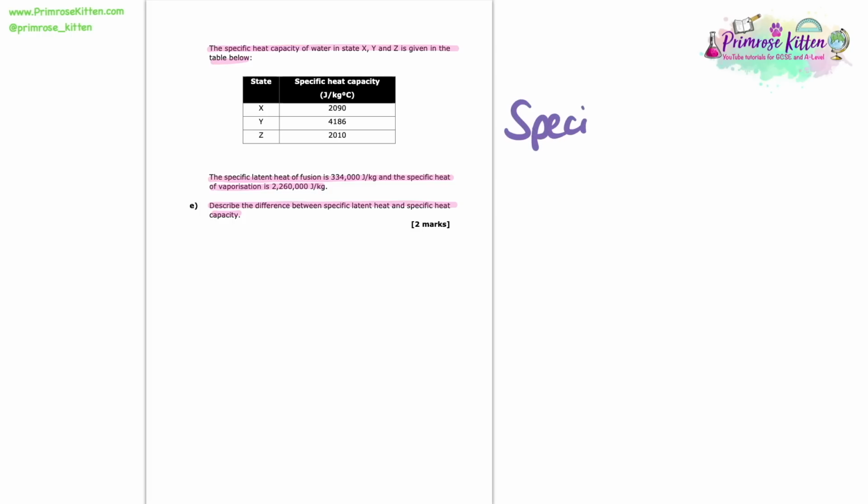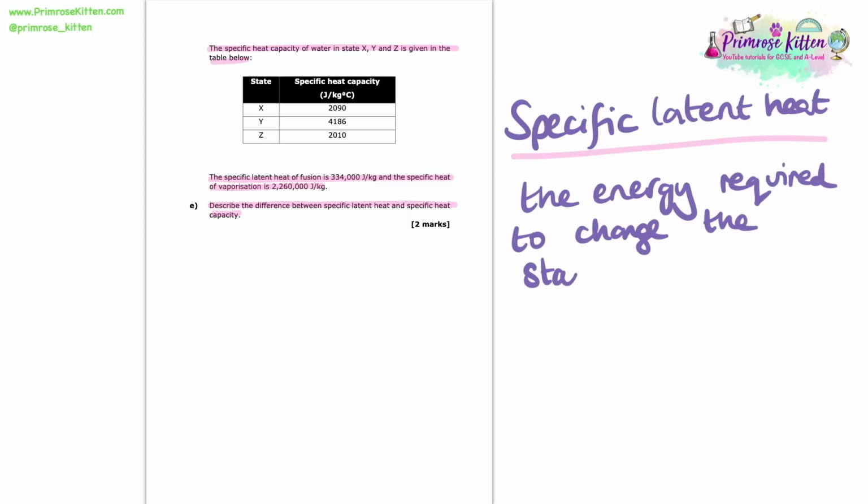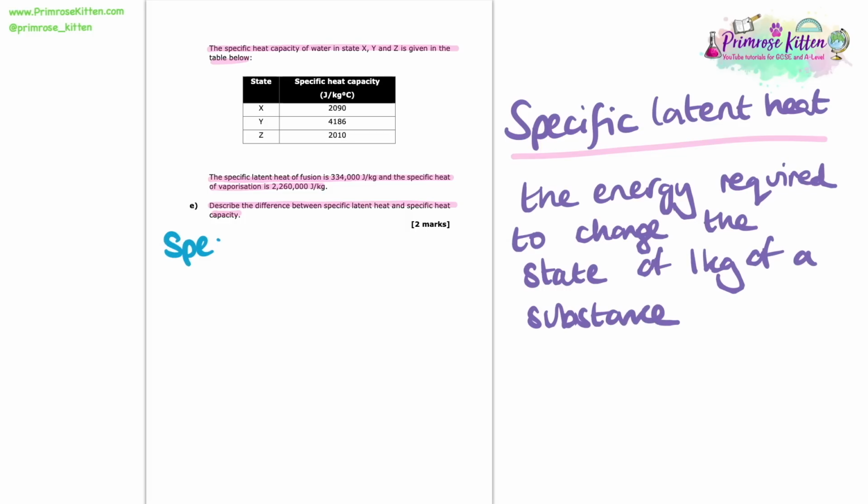Alright, so let us get started with writing down the definition for the specific latent heat. So specific latent heat is the energy required to change the state of 1 kilogram of a substance. And that is the definition you need to know. You might hear the specific latent heat of fusion or vaporization, but that is just looking at specific state changes going from solid to liquid or liquid to gas.